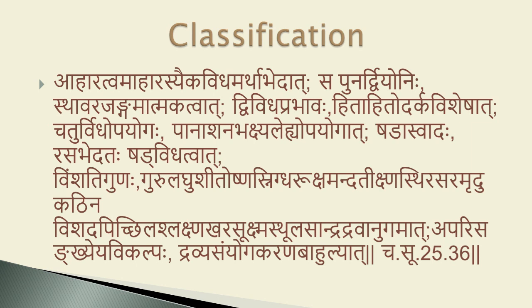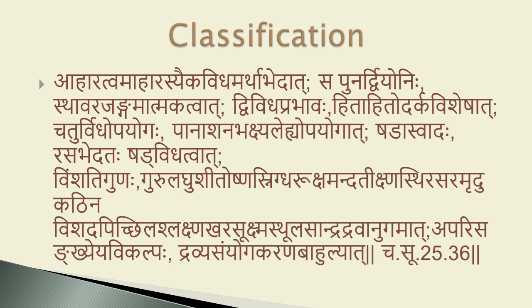Now the classification of food on the basis of taste. It can be classified on the basis of taste, or rasa, into six types: madhur, amla, lavan, katu, tikta and kashaya. Madhur means sweet taste, like milk, banana, ghee, sweets.